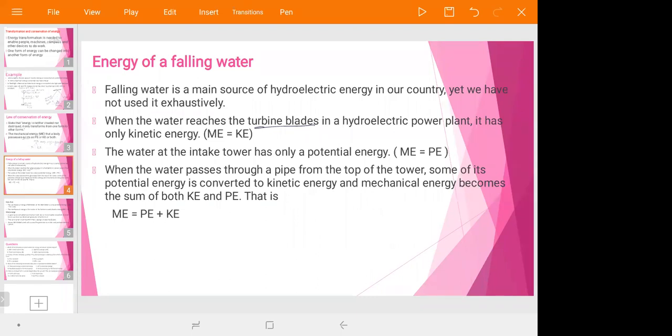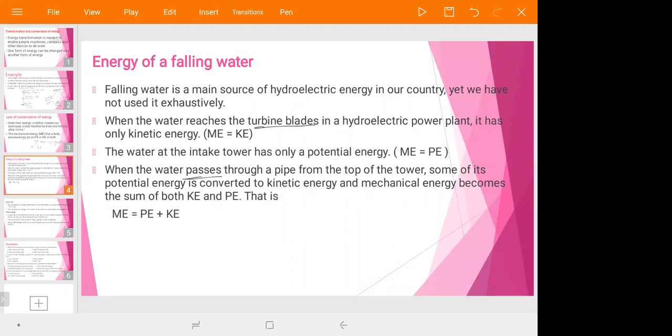When the water passes through a pipe from the top of the tower, some of this potential energy is converted into kinetic energy. So the mechanical energy becomes the sum of potential energy and kinetic energy. That means mechanical energy is equal to potential energy plus kinetic energy.